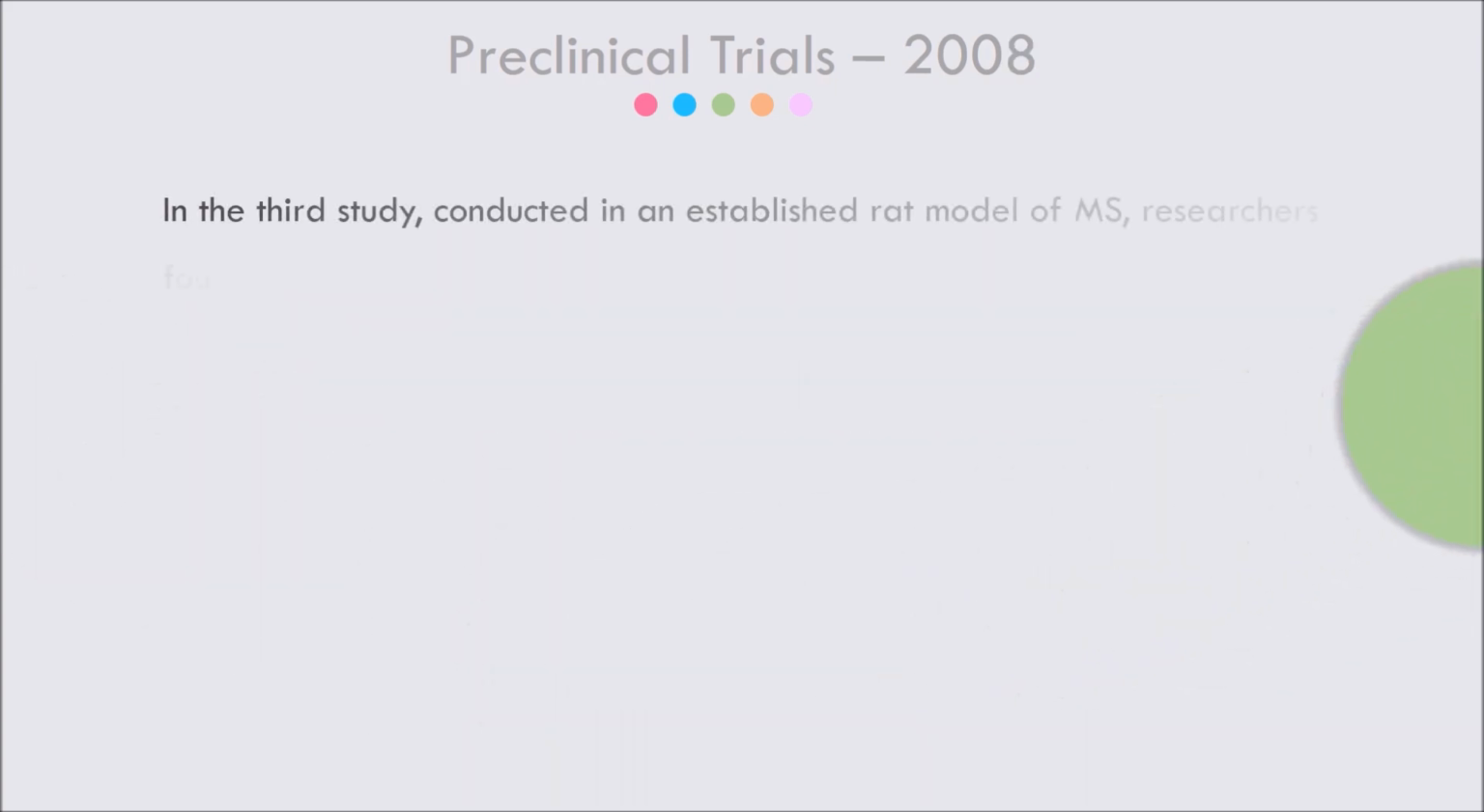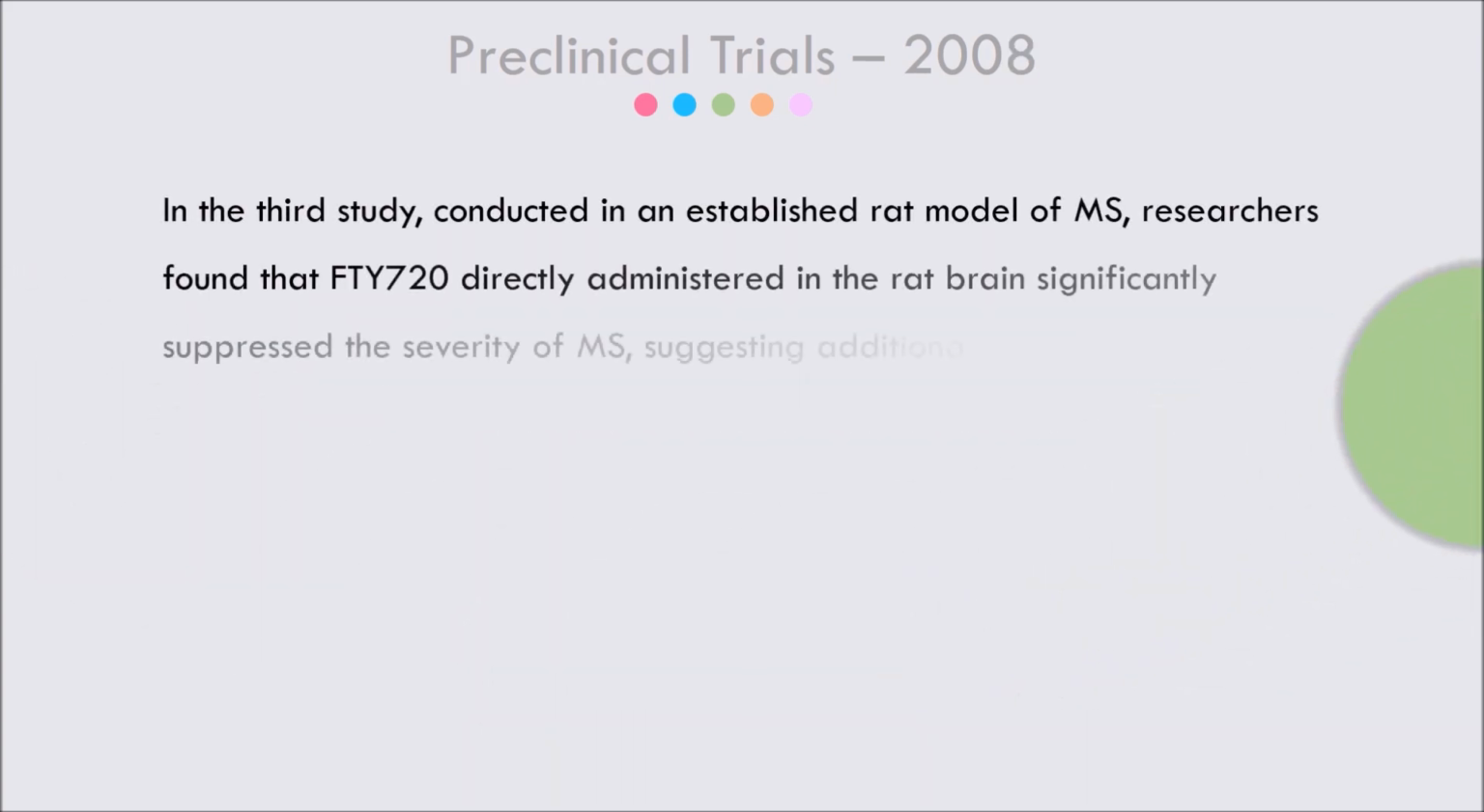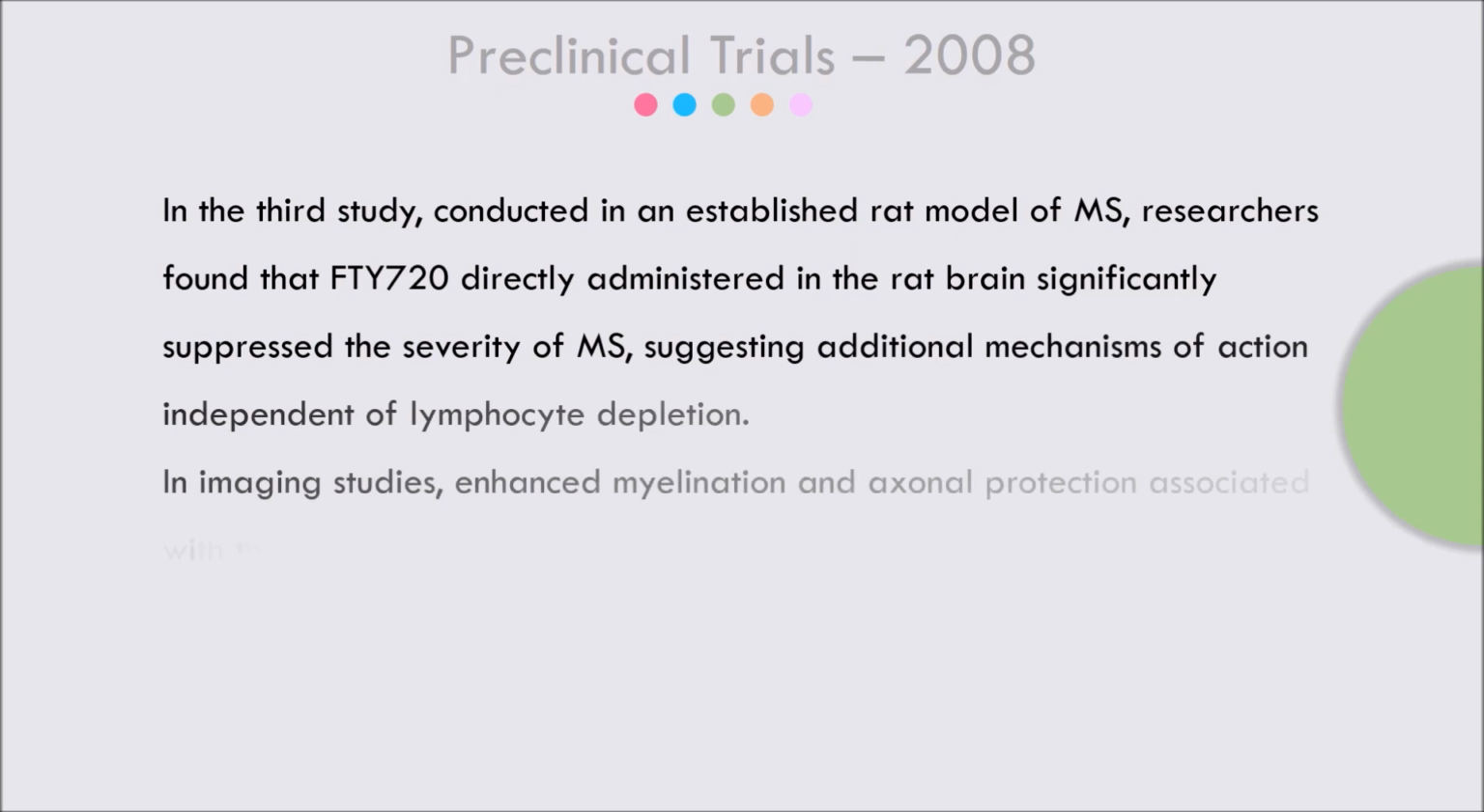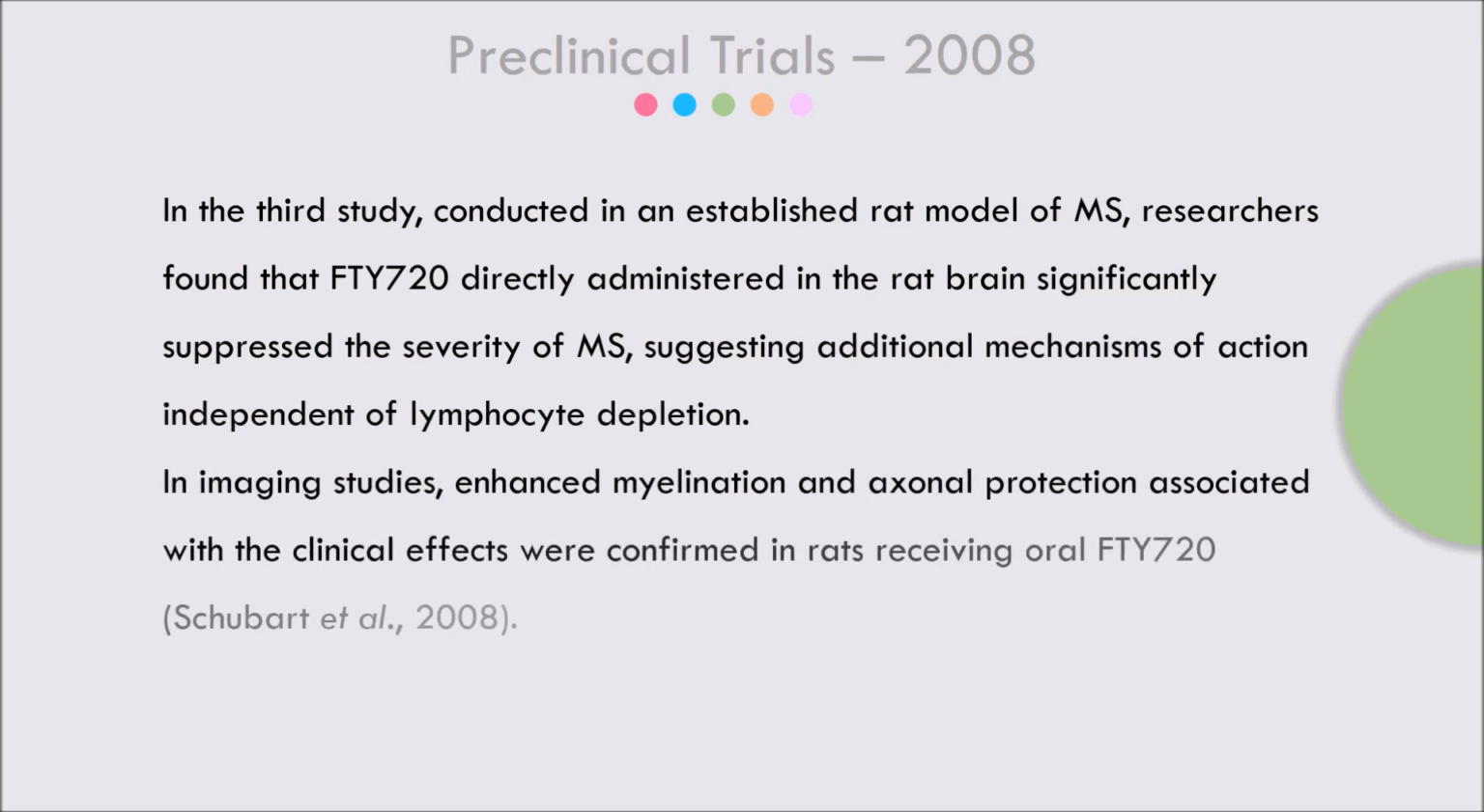A third study in 2008 was conducted on a rat model of MS, where researchers found that FTY-720 directly administered in the rat's brain significantly suppressed the severity of MS. This suggested that there were additional mechanisms of action that were independent of lymphocyte depletion. In imaging studies, enhanced myelination and axonal protection associated with clinical effects were confirmed in rats receiving oral FTY-720.